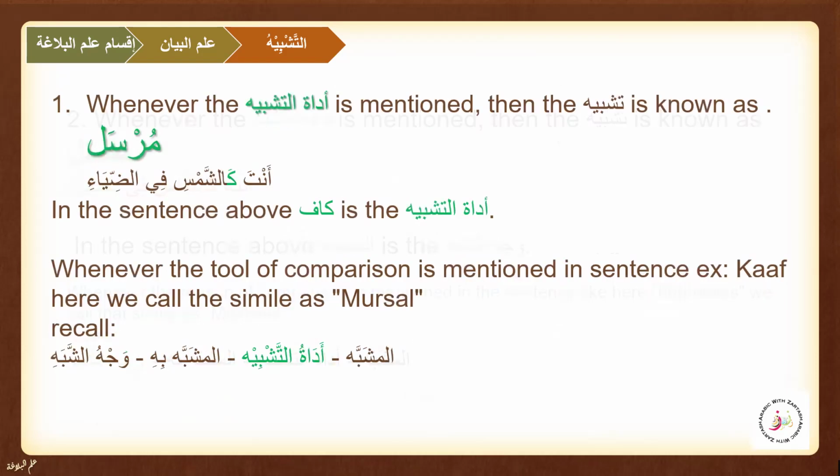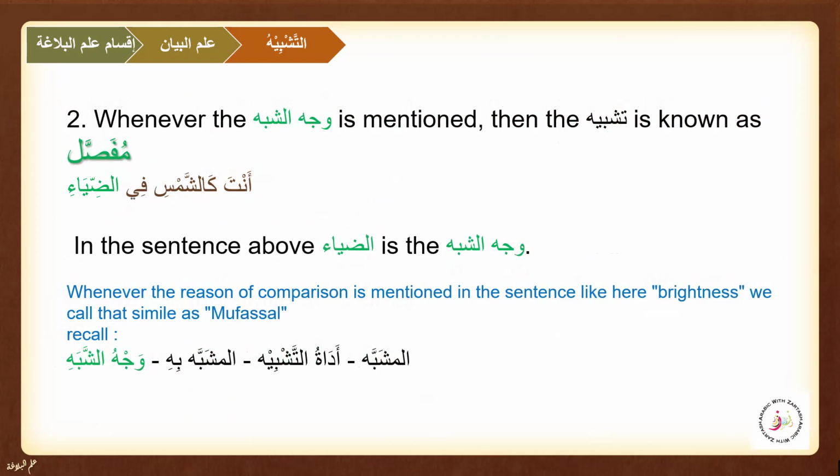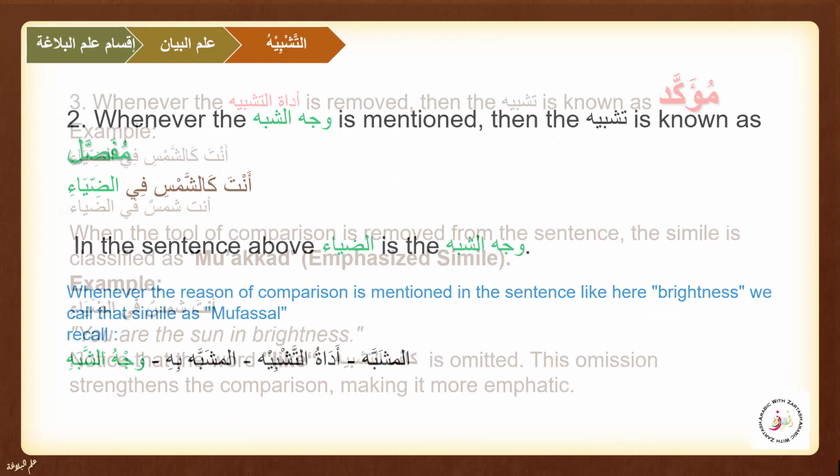So we learn two types of tashbih. When our adatu tashbih is present, it is going to be called mursal. When our wajh shabha, the reason of the comparison, is present, we are going to call the tashbih mufassal. Again, there are four main components: mushabba, mushabba bihi, adatu tashbih, and wajhu shabha. So brightness here is the wajha, the reason of tashbih, and it is present here. We are going to call this tashbih mufassal.